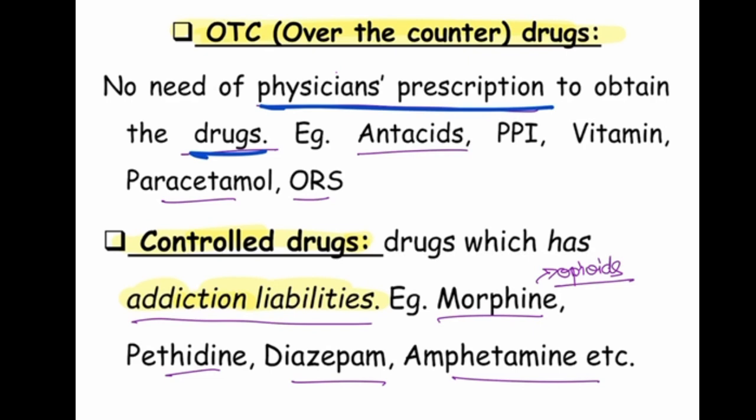In the generation we are in now, we know that for fever we have to use paracetamol. So there is no need of a physician's prescription to obtain the drug. For this particular drug, I don't need to go to the doctor for a prescription.